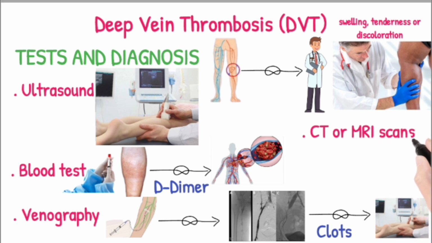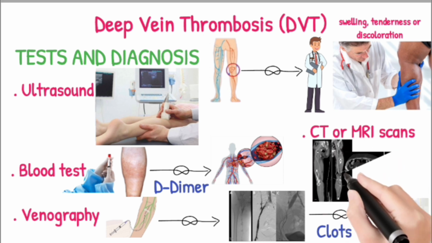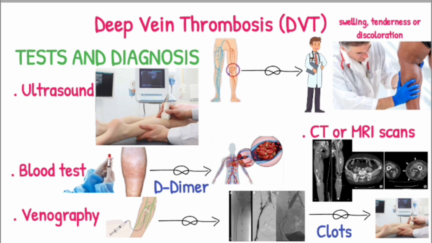CT or MRI scans. Both computerized tomography (CT) scan and magnetic resonance imaging (MRI) can provide visual images of your veins and may show if you have a clot. Sometimes a clot is found when these scans are performed for other reasons.